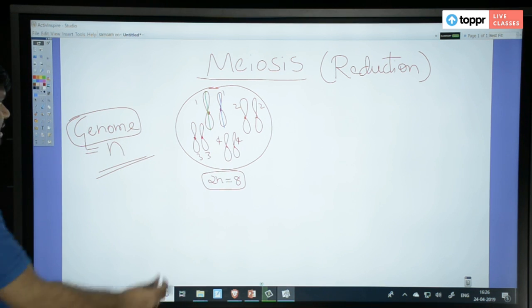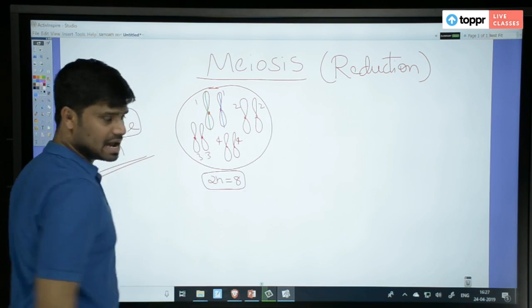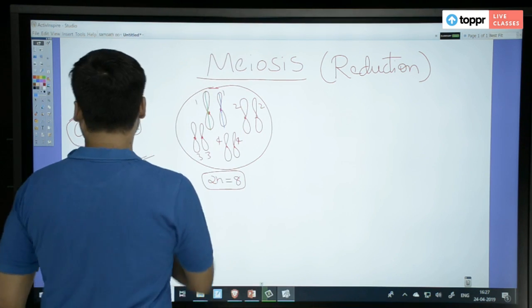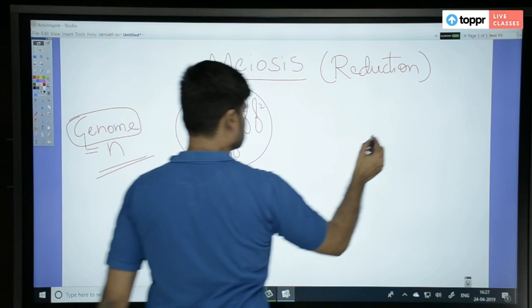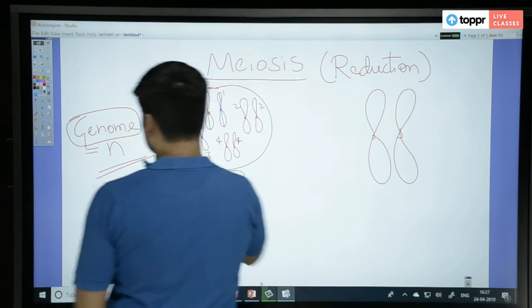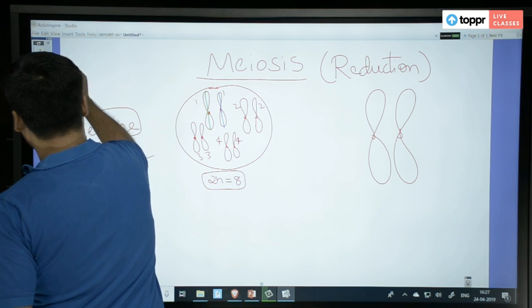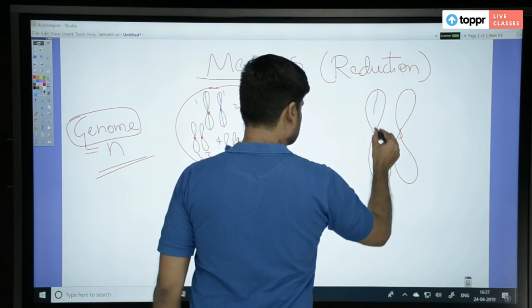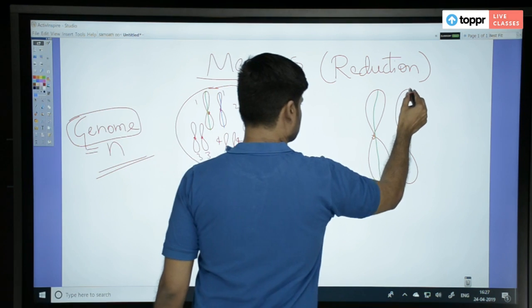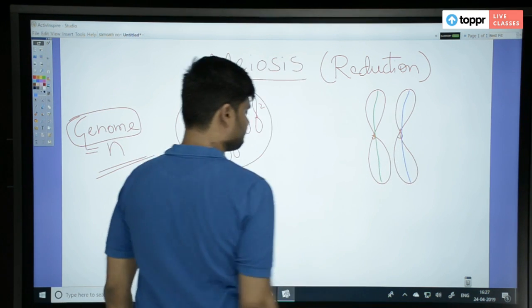Let me take these 2 chromosomes separately and see how crossing over occurs in meiosis 1.